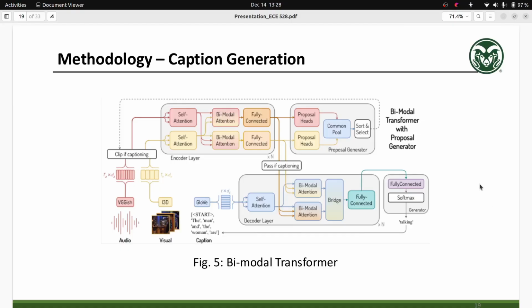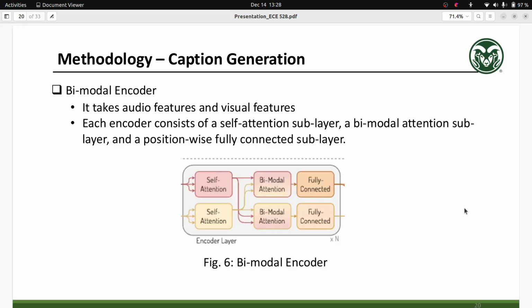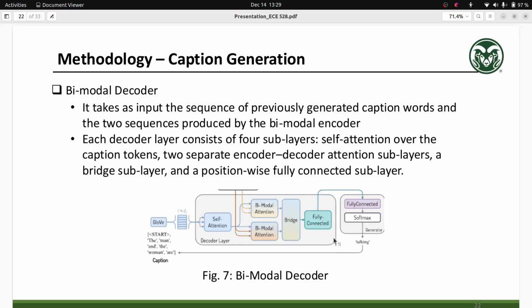The bimodal transformer consists of 2 parts, a caption generator and a proposal generator. We do not use the proposal generator. The caption generator consists of an encoder that gets the video feature and audio feature. They are self-attended, and then they are bimodally attended, so we get a video-attended audio feature and an audio-attended video feature. In our model we used only one layer, but in the original work there were two encoder layers.